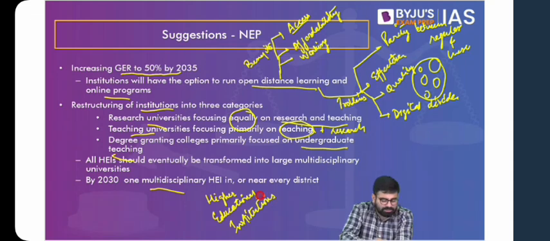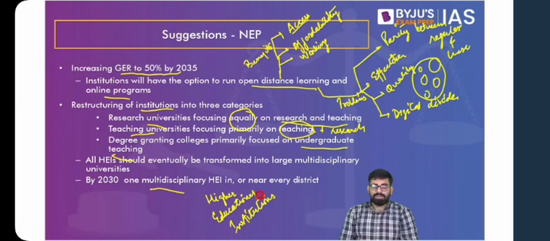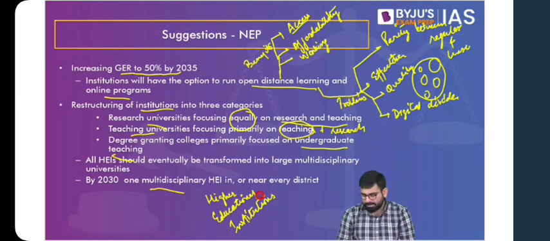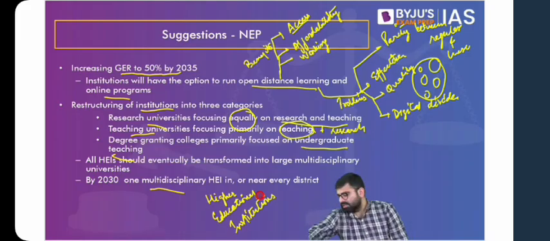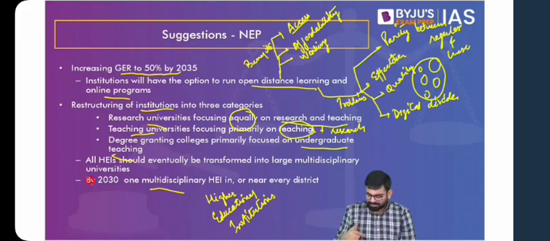Now, if you look at these research universities, for instance, think about what can be the benefit apart from promoting research. Yes, we'll have more number of research scholars coming from that university. What can be the other benefits? Can you suggest? What can be the other benefits of these research universities? Yes, so it will promote a culture of research, increase in number of patents, etc.